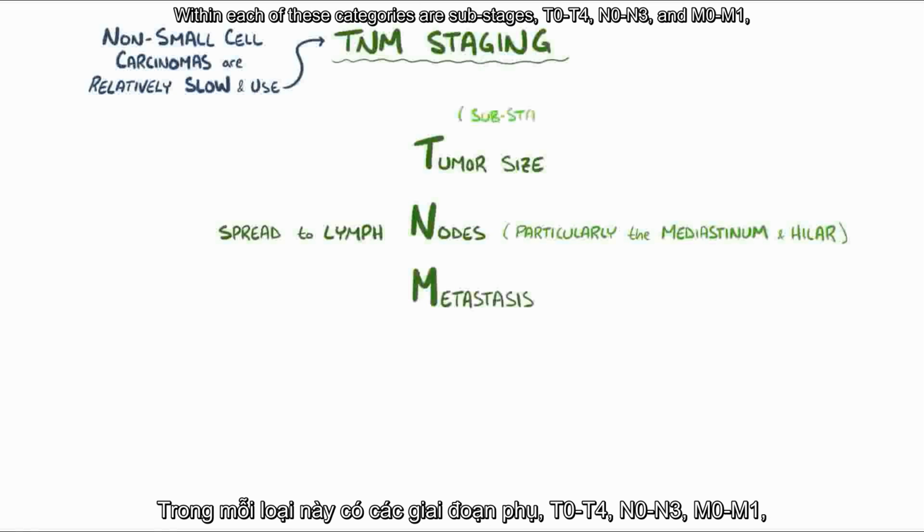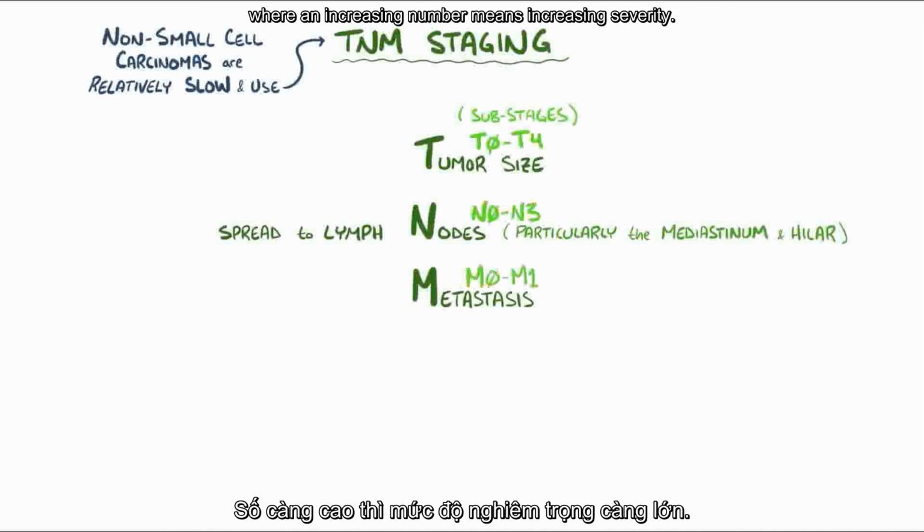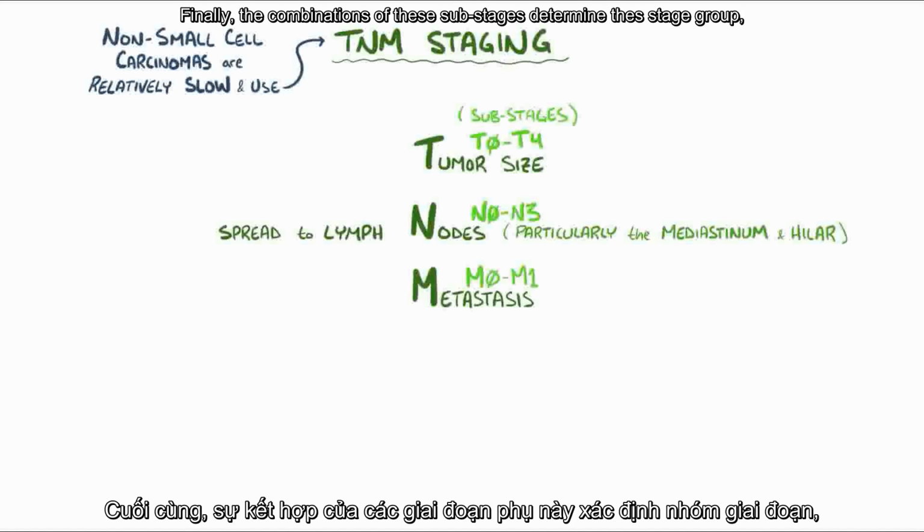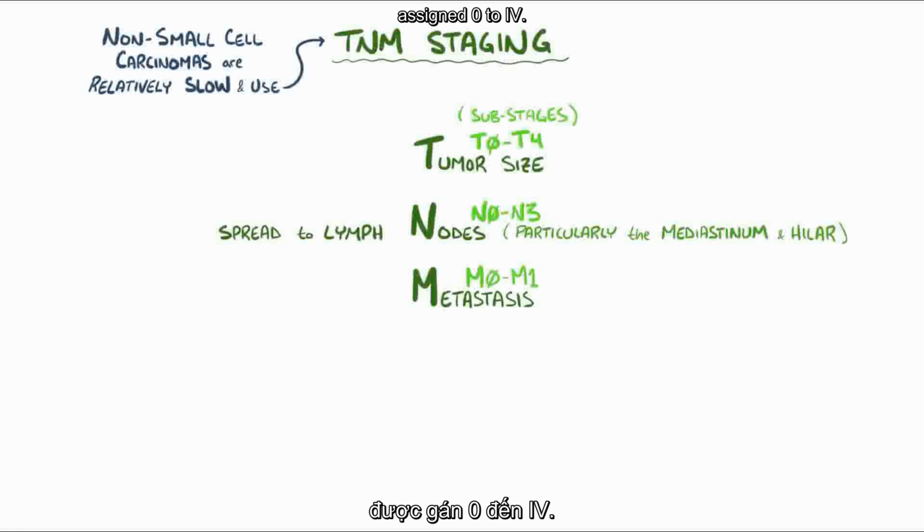Within each of these categories are substages: T0 through T4, N0 through N3, and M0 or M1, where an increasing number means increasing severity. Finally, the combinations of these substages determine the stage group, assigned 0 to 4.